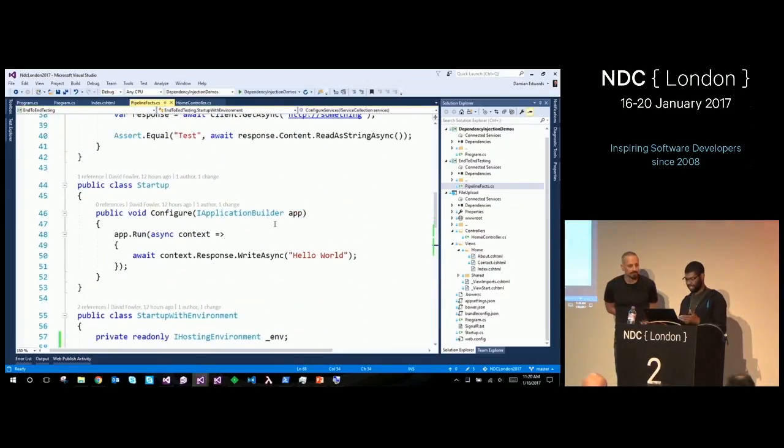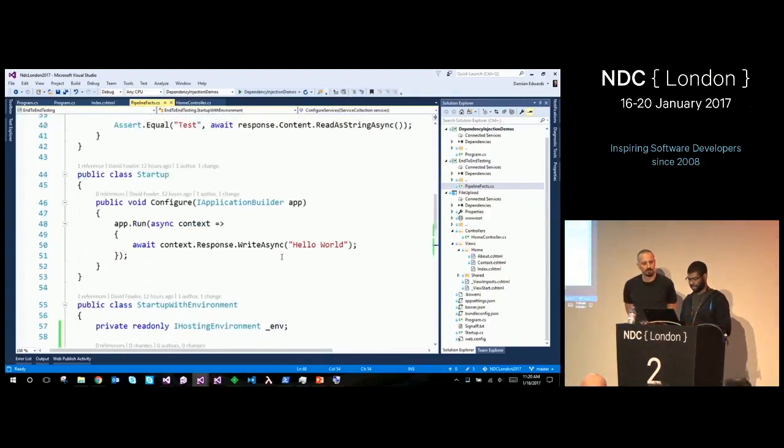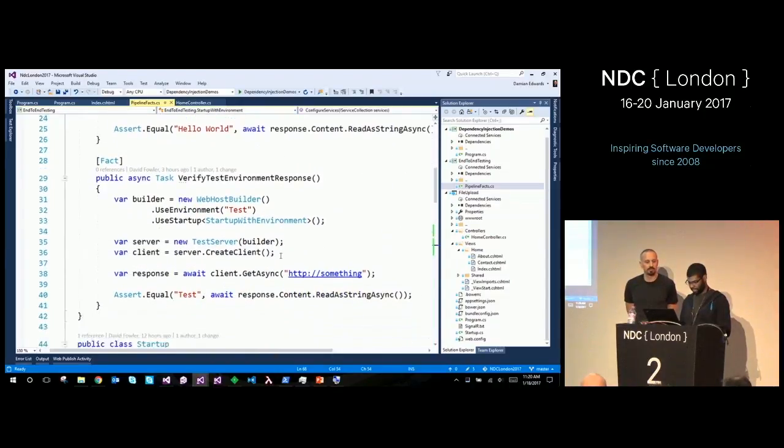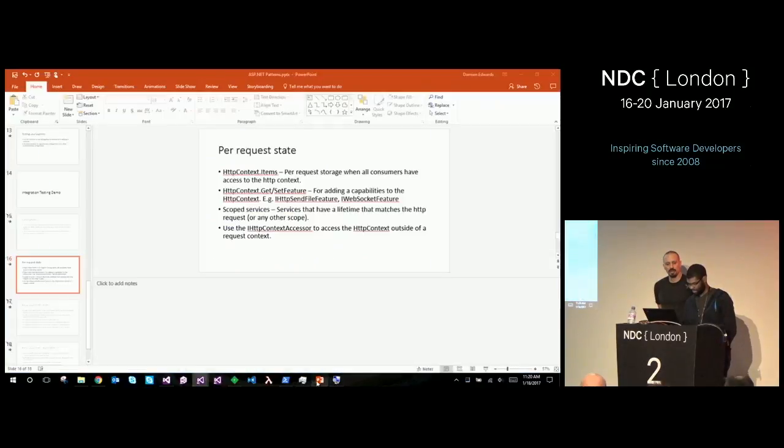So yeah, if environment is test, it adds the test service. If it's not, it adds the prod service. That's kind of the whole thing. Cool. So here we go. We're out of time. Yep, it's done. Sweet. Go back to the slide.